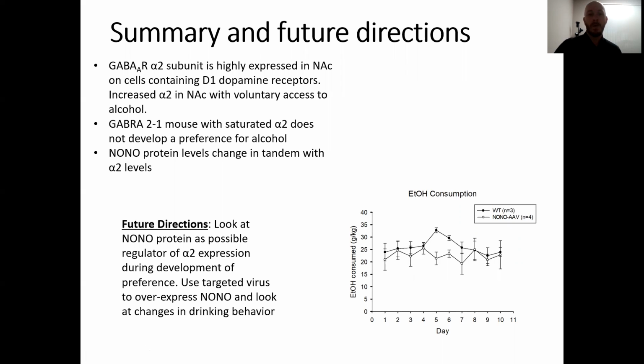So we're working now using an adeno-associated virus to overexpress NONO and see how that affects drinking. We're just in the preliminary stages now. I have a graph here, and it appears that the NONO mice also do not develop preference for alcohol, but we're still running more experiments, and we need to use some immunohistochemistry to verify expression and check all that out.